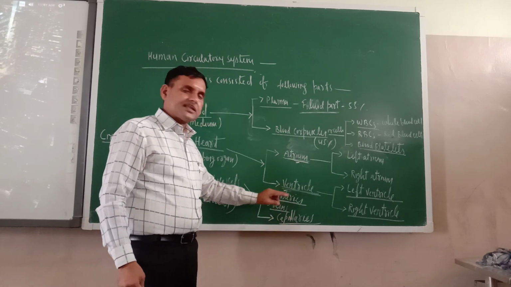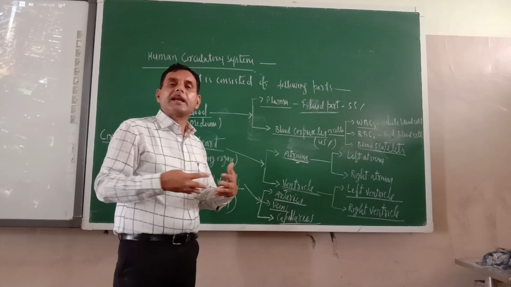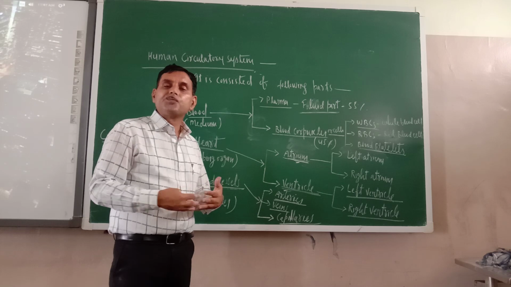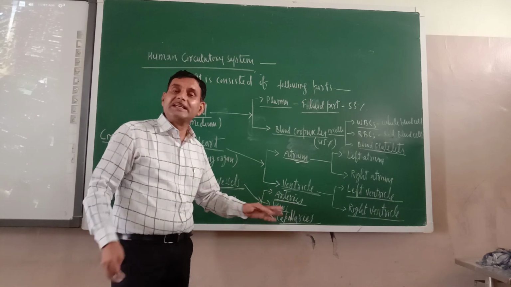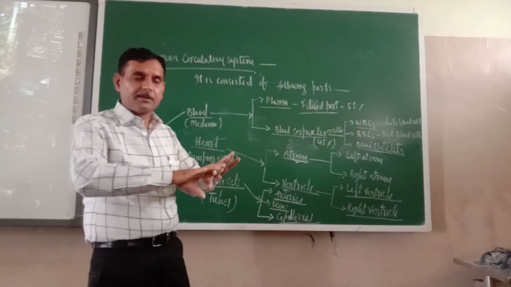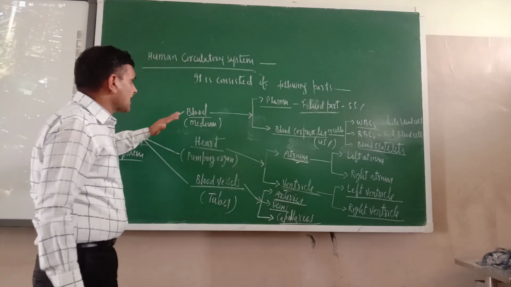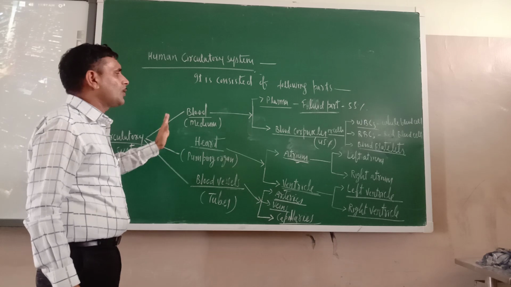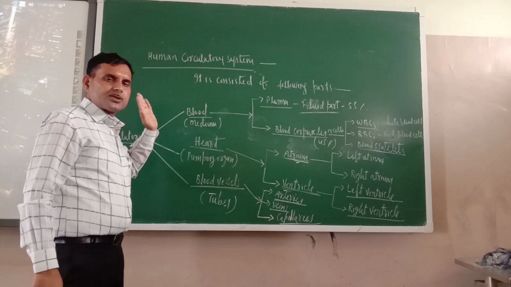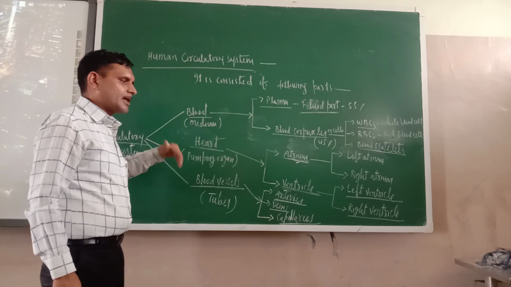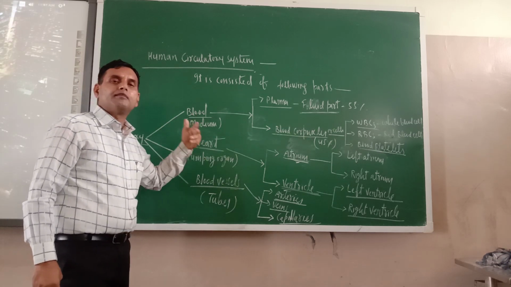And capillaries means where arteries and veins join, that place is known as capillaries. They are bifurcated into so many branches. So this is the complete human circulatory system. So the first component of human circulatory system is blood. So let us have more idea about the blood.